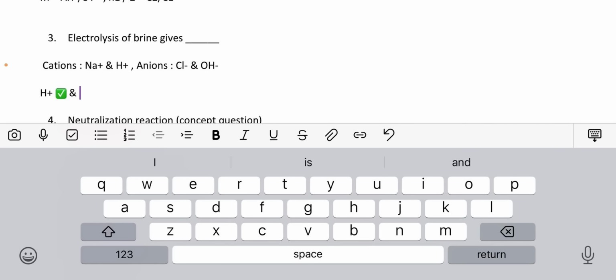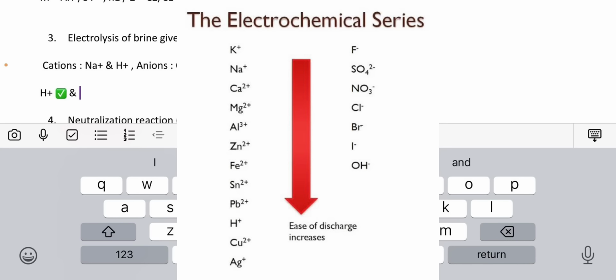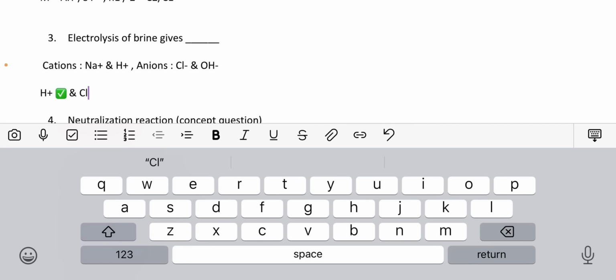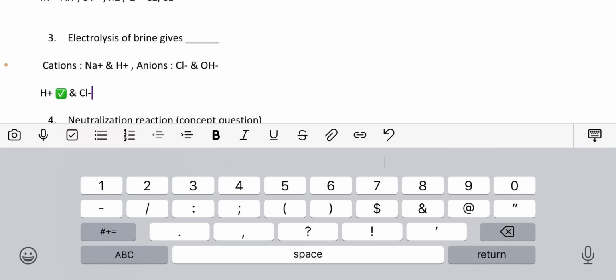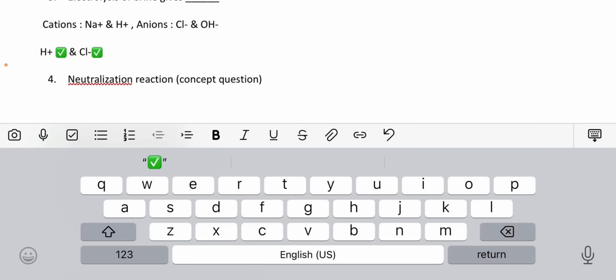That will get discharged. So for the electrochemical series for the anions, we have the acronym I use, some new common boys in the Olympics. You see that the gap between chlorine and OH is just about 2 gaps. So that means that concentration will work here. Since concentrated sodium chloride is what we're looking at, chlorine is more concentrated than OH in this solution. So chlorine will be what is deposited at the anode. That makes this correct. So it's very, very simple.